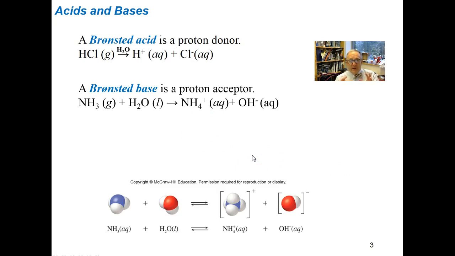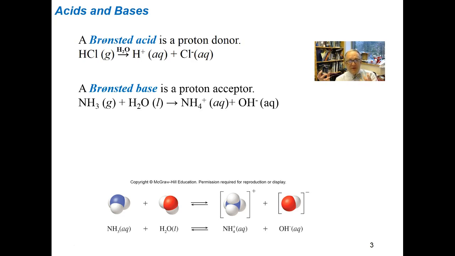And so there's a picture of this. There's that trigonal pyramidal ammonia molecule that's aqueous reacting with H2O, that bent molecule. It's in equilibrium because it's a weak base. It doesn't go to completion, just a very small percentage of it does.